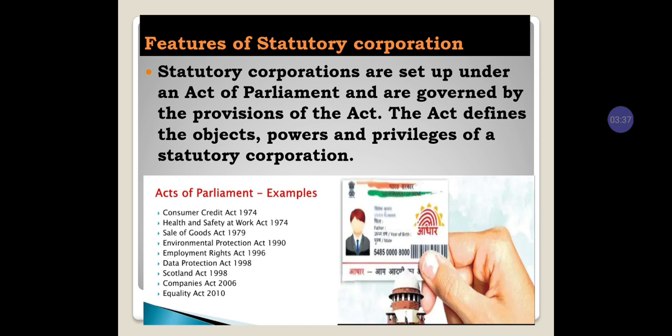Then the Employment Rights Act in the year 1996. Previously employees were not given proper wages or proper salaries for their work. At that time the special act was introduced, the Employment Rights Act in 1996, where all the employees can ask for their rights in the company for their work. Then the Data Protection Act, where thefts were taking place in software. At that time the Data Protection Act came. Like this there are many acts. For a particular period, an act will be given.